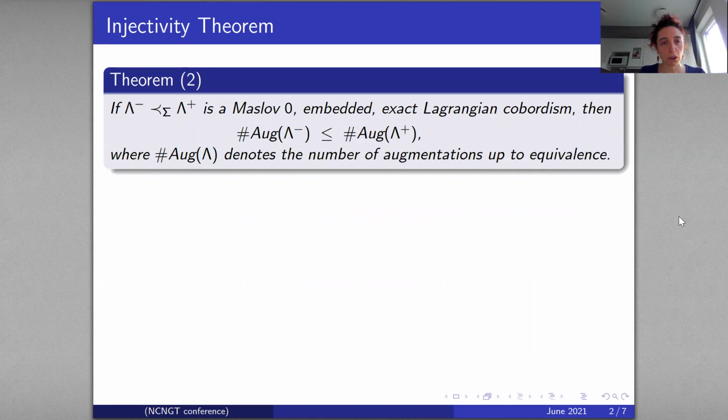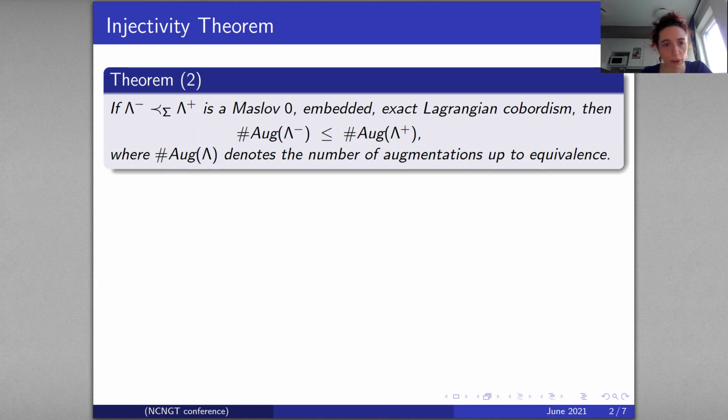Theorem 2, which states that if we have a Maslov zero embedded exact Lagrangian cobordism from lambda minus to lambda plus, then the number of augmentations of lambda minus, up to equivalence, we will see what I mean by this, is less or equal than the number of augmentations of lambda plus up to equivalence too. Let's say that here we work with Z2 coefficients in order to compute something. And we don't need other extra assumptions on the Lagrangian cobordism.